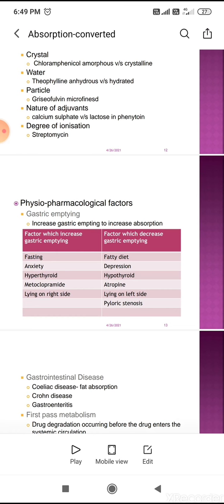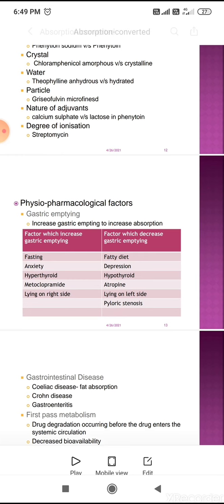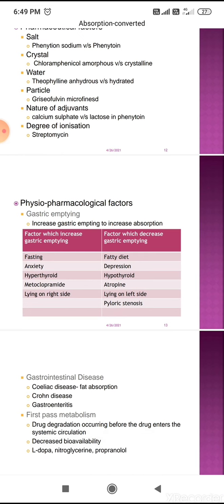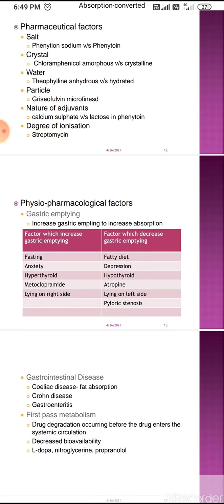So a factor which increases gastric emptying increases absorption, because when the contents of the stomach are emptied at a rapid rate, the food content reaches the small intestine at a faster rate, and because the small intestine is the major site of absorption, absorption is better.